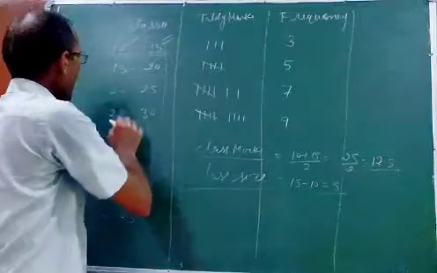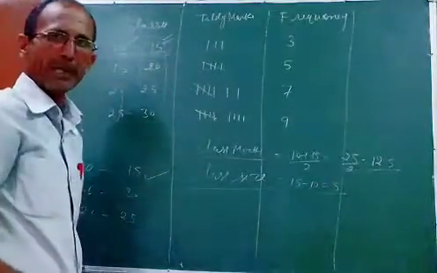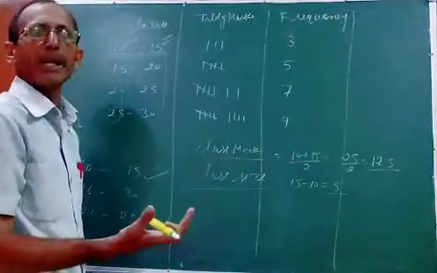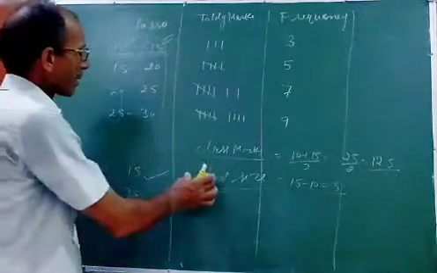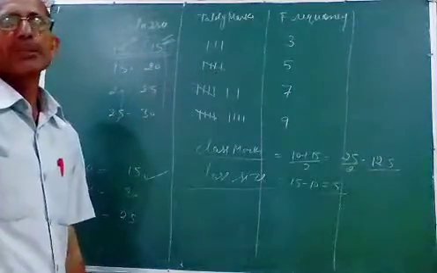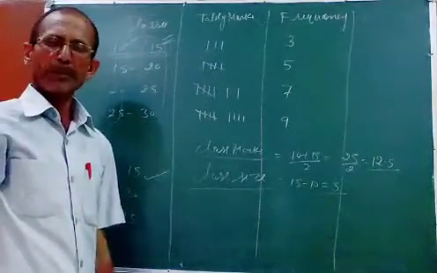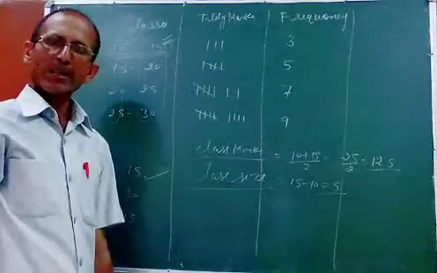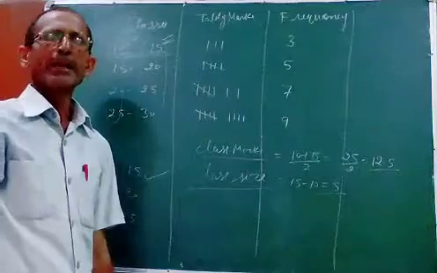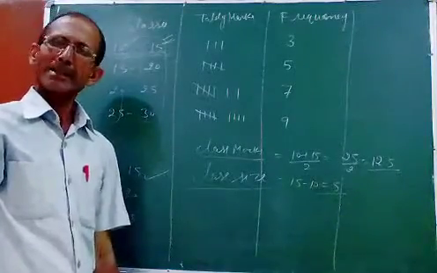Now these are the lower limits and these are the upper limits. To find the class marks, lower plus upper divided by 2, we will get class marks. Class size is the difference between upper and lower. I hope all the points which I am explaining are understood. If any doubt, you can also read the book properly and then you will understand easily.